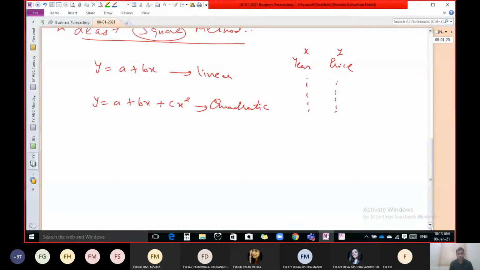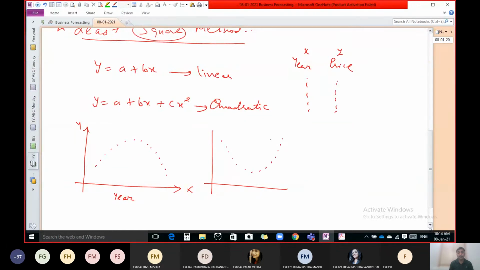If we take time or year on the x-axis and price on the y-axis, and the values are like this, or if values are like this, and if we use the straight line method, that means linear trend, then obviously it is not considered a good trend line.